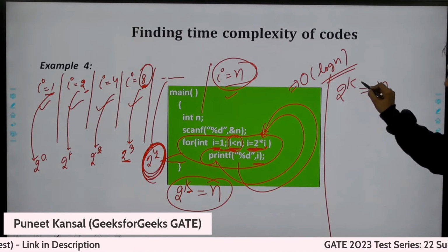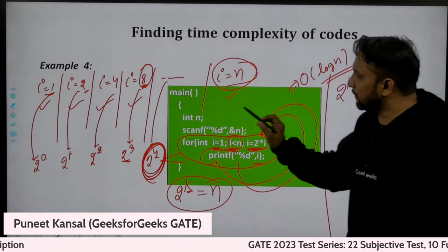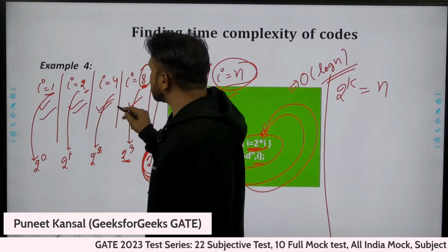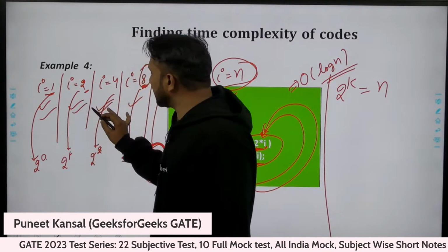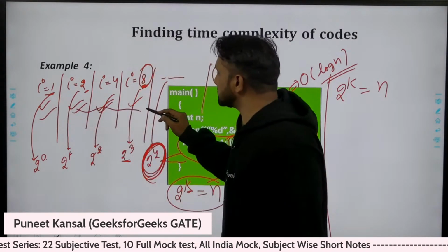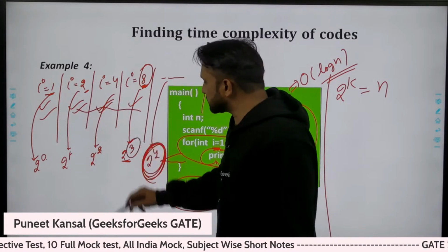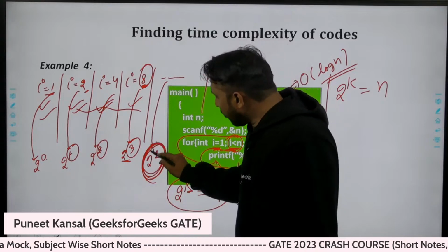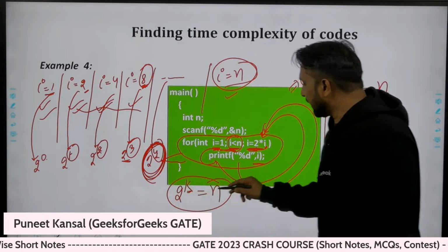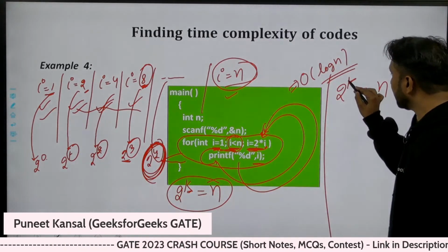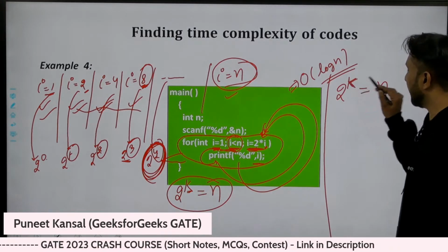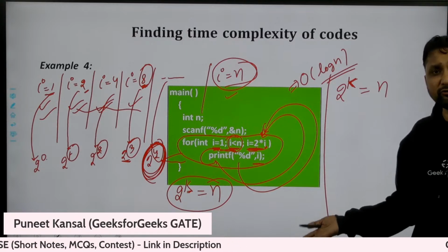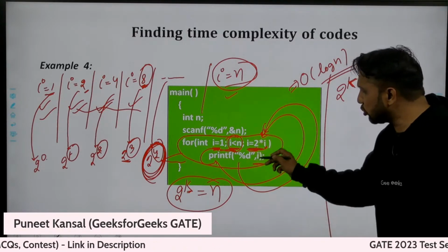What is this k? This k is telling me how many times this loop is executing. Here I say this loop is executed 1 time, 2 times, 3 times, 4 times, and I can say that k times this loop is executed. And this is what we need to find out: how many times this loop is executing.